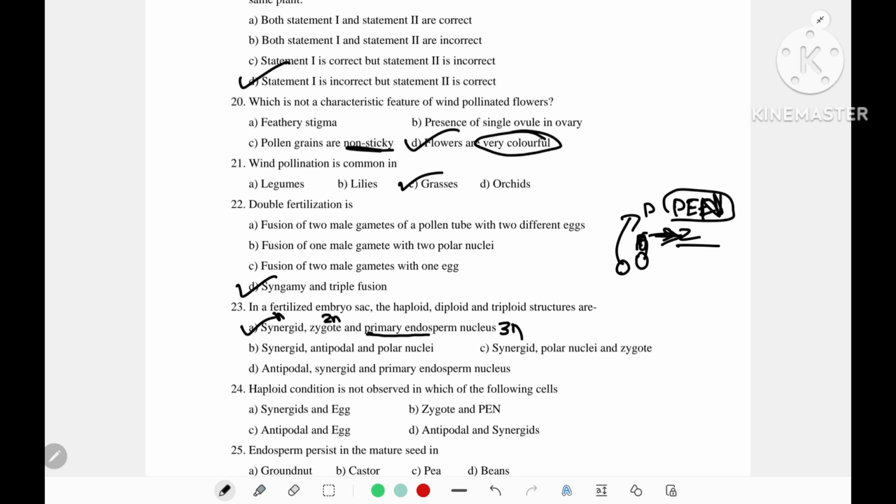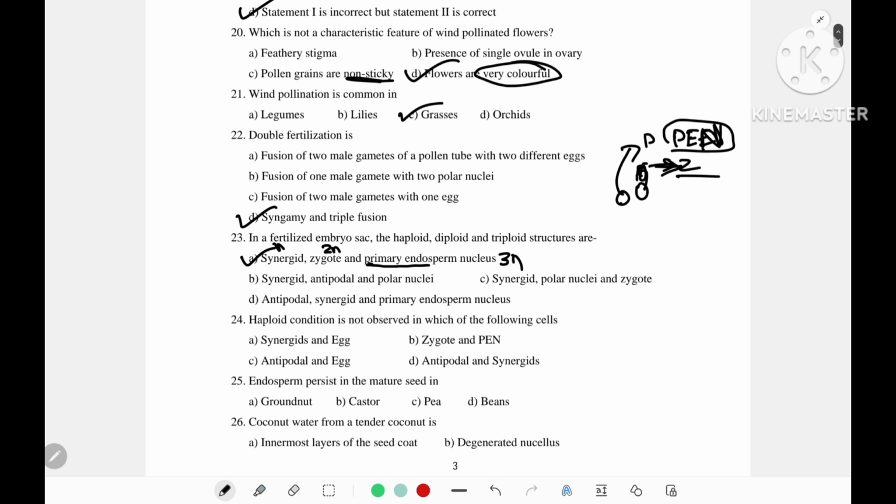Now, haploid condition is not observed in which of the following cells? Which of the following cells does not have a haploid condition, that is, having n number of chromosomes? So the answer is the zygote and primary endosperm nucleus, because zygote is diploid and primary endosperm nucleus is triploid. Synergids are haploid. Antipodals are haploid. Antipodals and synergids both are haploid.